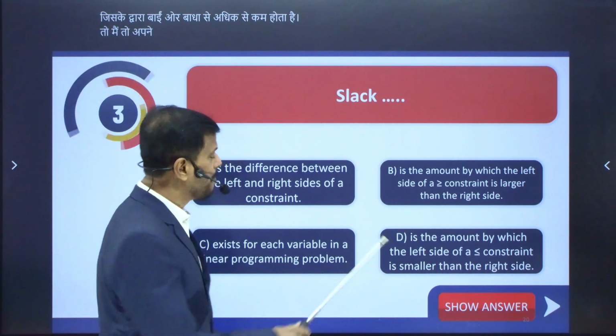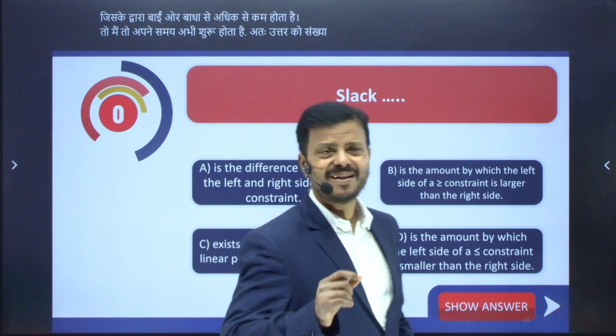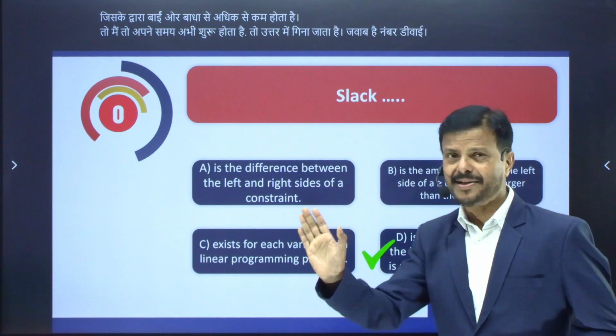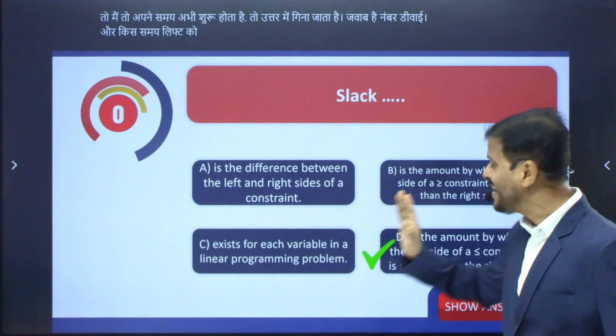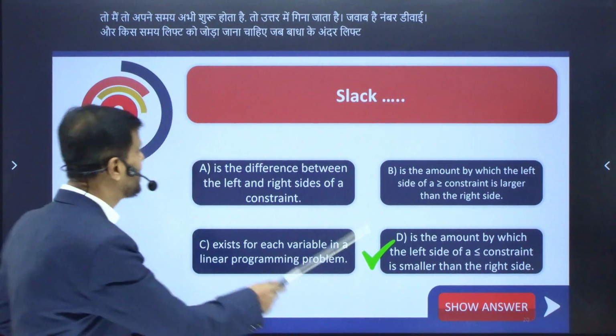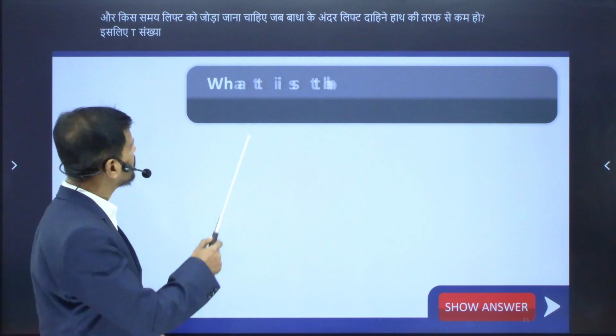So the answer is number D. The answer is number D. Why? Because slack means what? Leisure time, idle time, and this time should be added to the left hand side when the left hand side of the constraint is less than the right hand side. Okay, so D is the right answer. And here we have the next one.